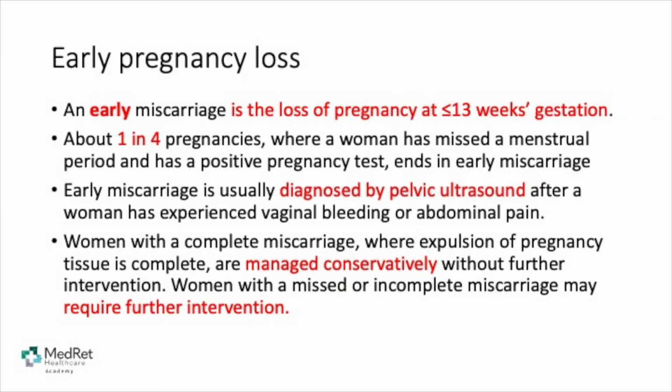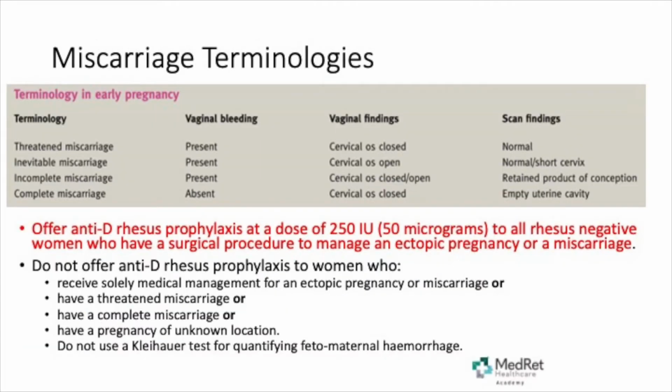Early miscarriage is usually diagnosed by pelvic ultrasound after a woman has experienced vaginal bleeding or abdominal pain, or has had a routine 12 weeks booking ultrasound scan. Miscarriages are defined as complete miscarriage, threatened miscarriage, incomplete miscarriage, inevitable miscarriage, recurrent miscarriage, or septic miscarriage. Usually, the term abortion is used more in textbooks and literature from the United States of America, while European texts use the word miscarriage.